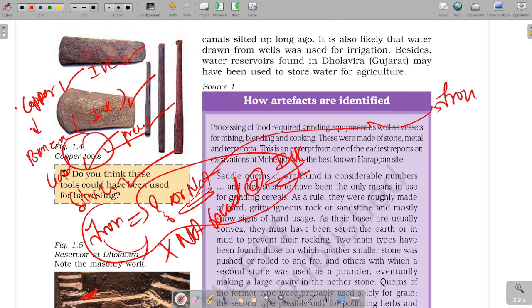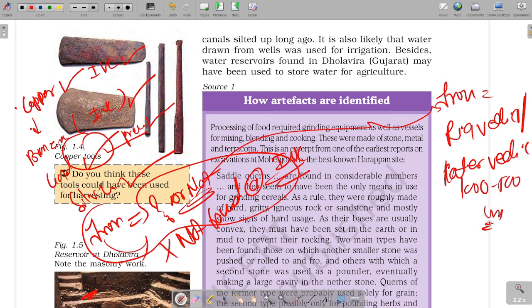Basically, iron is a basic characteristic of the Vedic or Later Vedic era, which is 1000 to 500 years later than this. So we will have to take that iron was not found. Remember, UPSC can confuse you at this point anytime.